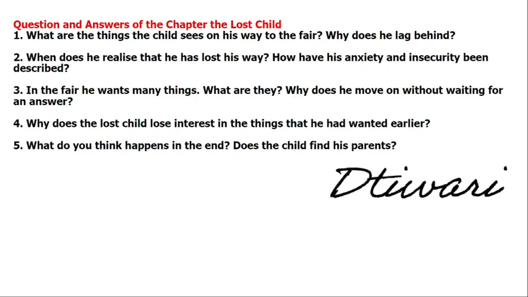So in this way, this is a very simple question. You can answer this question within 2 or 3 lines. First you need to answer that there are many things that are seen by the child. A few of them are given below.